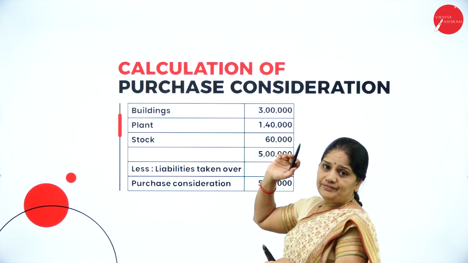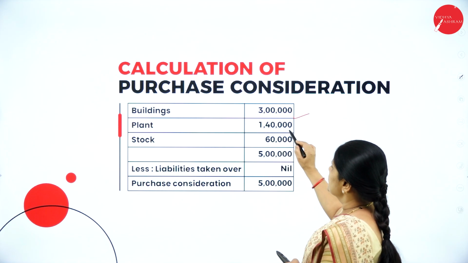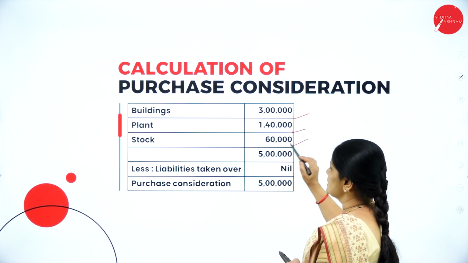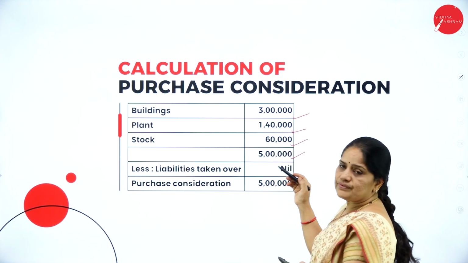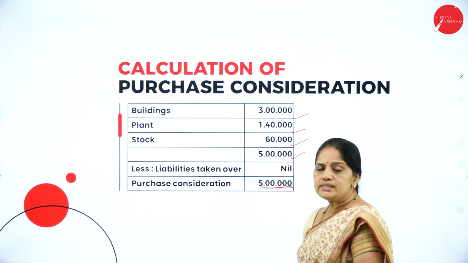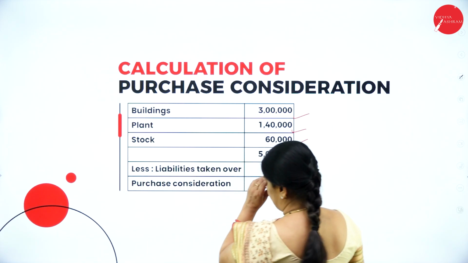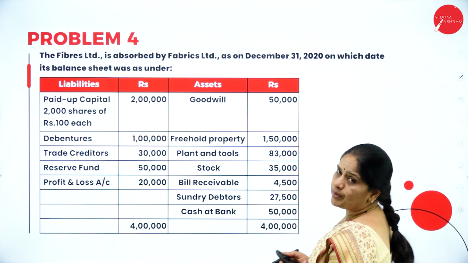Now, we have the calculation of purchase consideration. Buildings 3 lakhs, plant 1,40,000, stock 60,000. Total is 5 lakhs. There are no liabilities taken over. So the purchase consideration is 5 lakhs. This is how we have arrived at the purchase consideration. Now, we go to the next problem here.